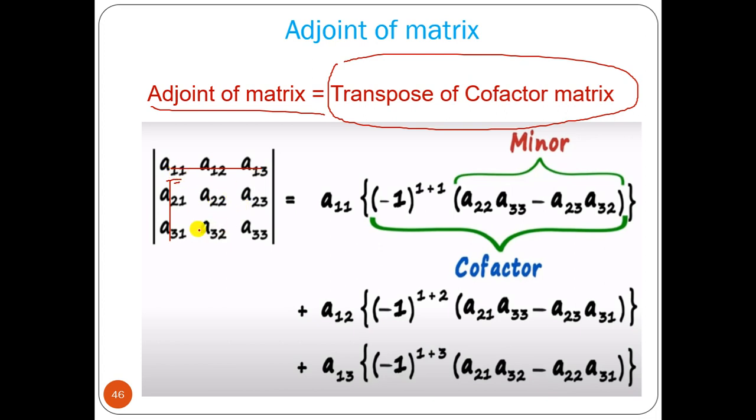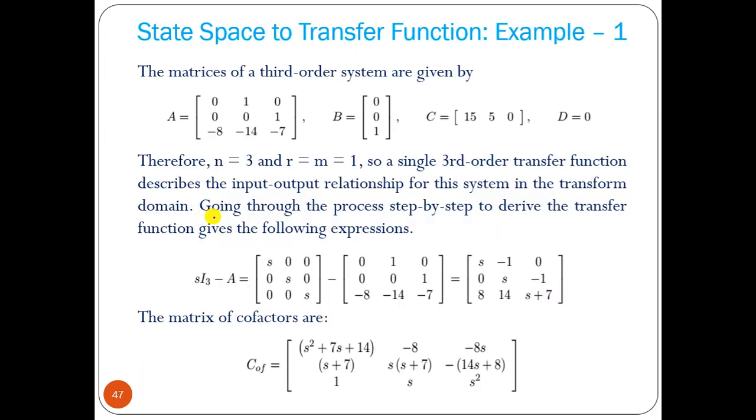We find the determinant of the remaining values: these two multiplied minus these two multiplied. Then we get that cofactor. For 1 2, we discard the first row and second column, and 1 2 means a negative sign, odd means negative. Then using the remaining four variables we find the determinant. This is the way you find the cofactor.